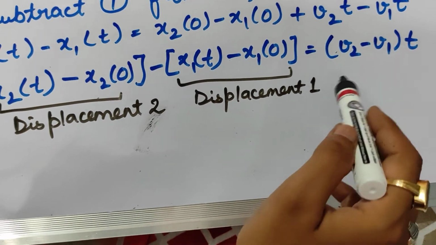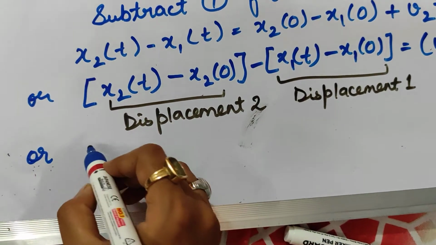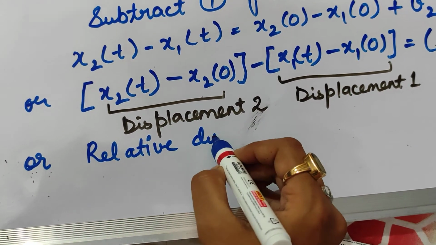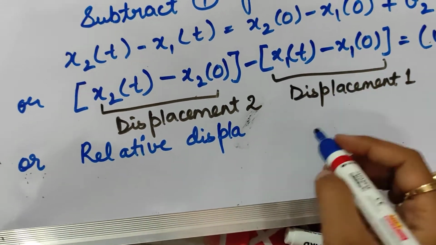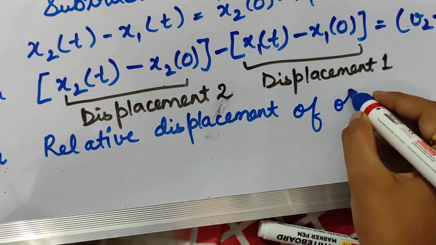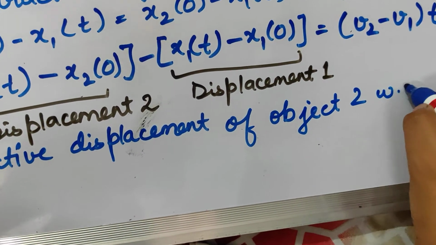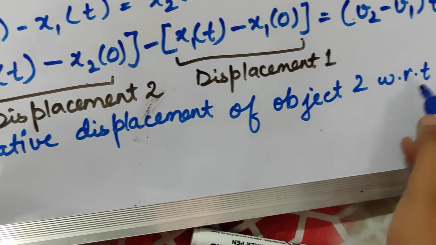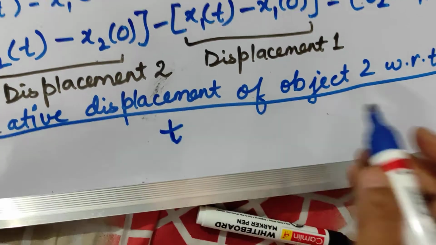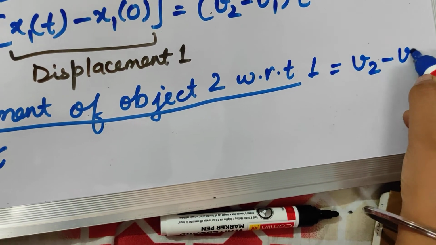If we bring t to this side, the relative displacement of object 2 with respect to object 1 upon t will be equal to v2 minus v1.